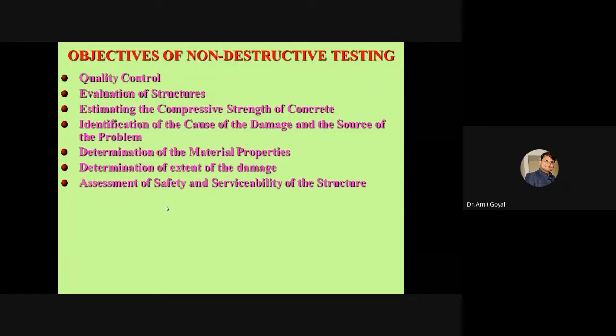The employees refused to enter that building because of those cracks. So we went there to find out the safety and serviceability of the structure, whether it was serviceable or not.